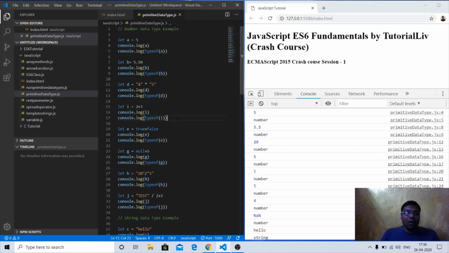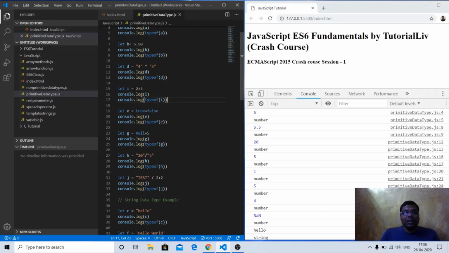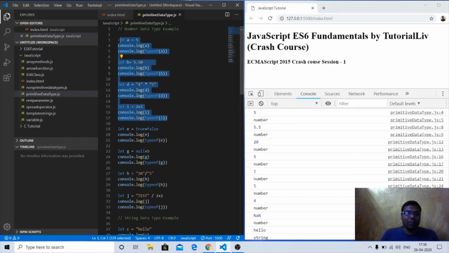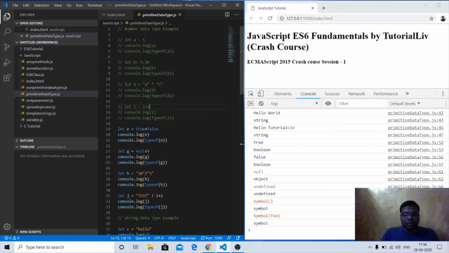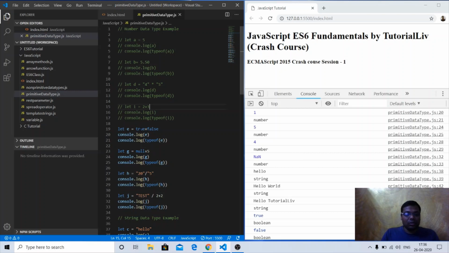Now similarly, we can do additions also, which also give a number type. If we try to add two boolean values, true plus false, let me comment out the upper one so it won't create any confusion. If I try to add true and false, the true value is 1, 1 plus 0 is 1. Console.log this particular e, and it is 1. What is the type of e? It is again a number type.